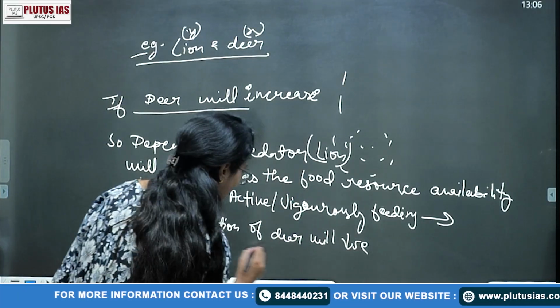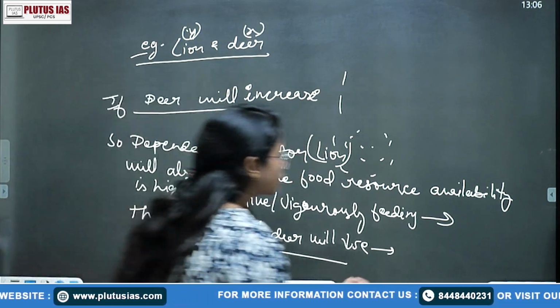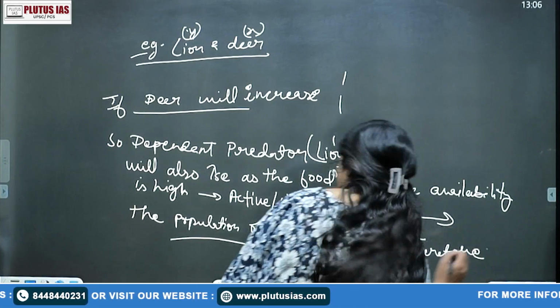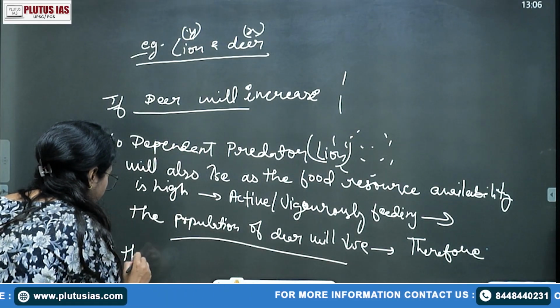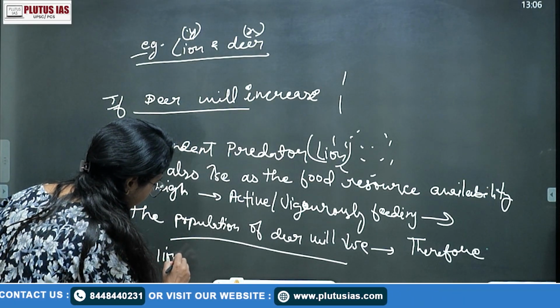As the population of deer decreases, the resources become limited, right? Therefore, because resources are limited, the lion population will also decrease.